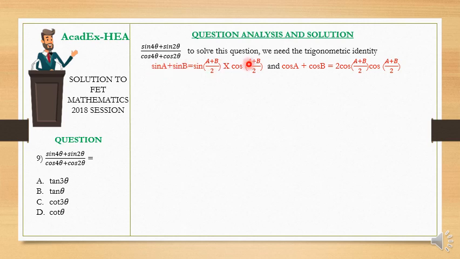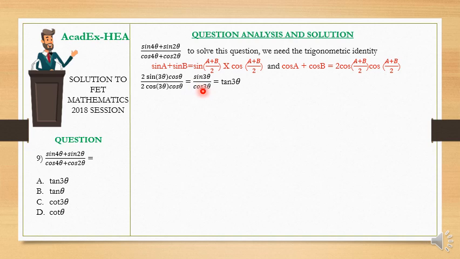Now we're going to use this identity for sine and this identity for cos, and we're going to apply that in what we have here. It's going to be helpful to us. So that's method 1. I'll explain it and I'll tell you how to do method 2. Now, doing this, we have that 2 sine 3 theta cos theta over 2 cos 3 theta cos theta is equal to what?